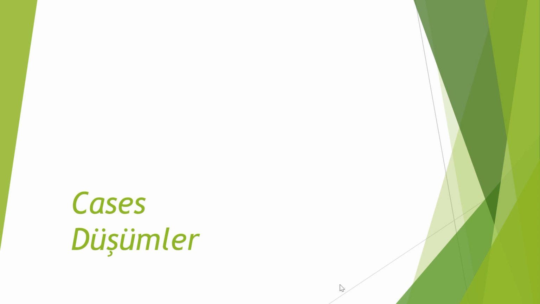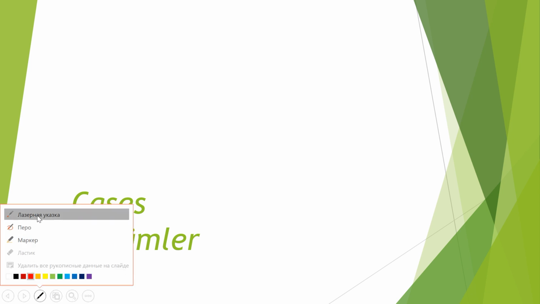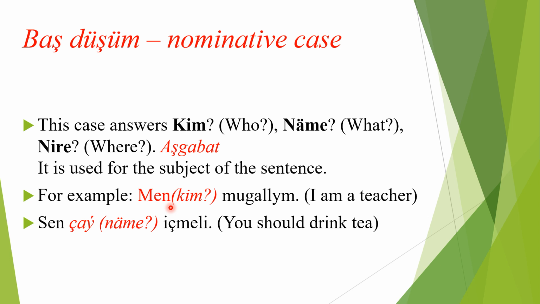In total we have 6 cases in Turkmen language, and today we are going to study 2 of them. So let's get started. The most important thing is not to waste time. So the first case is Падеж, nominative case.